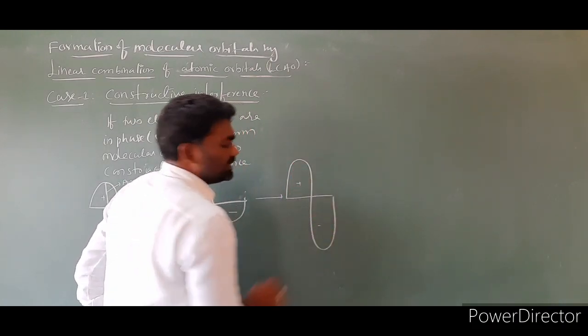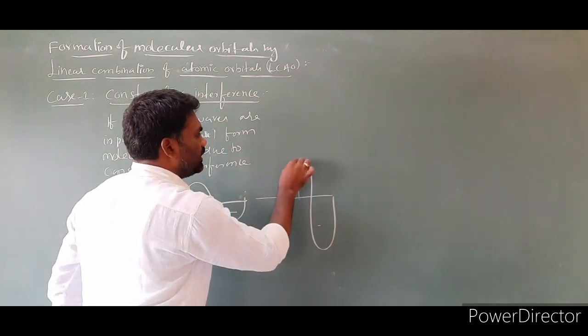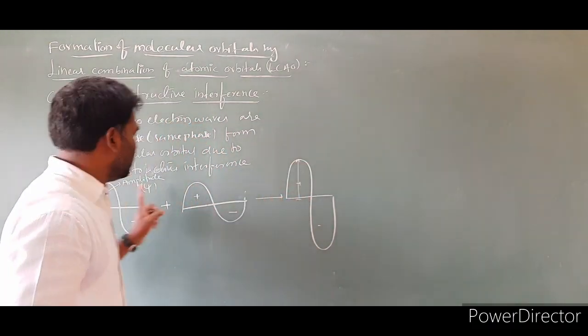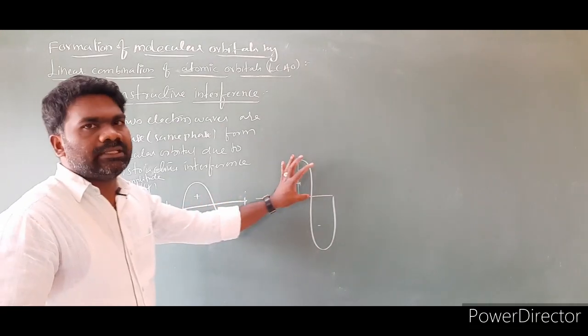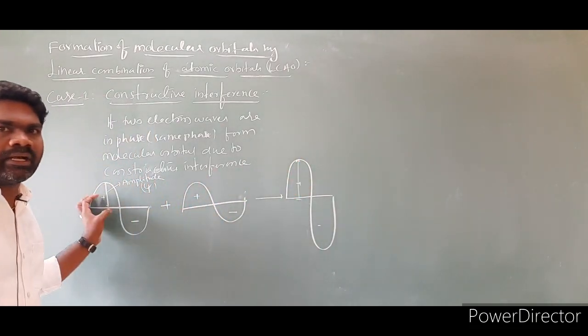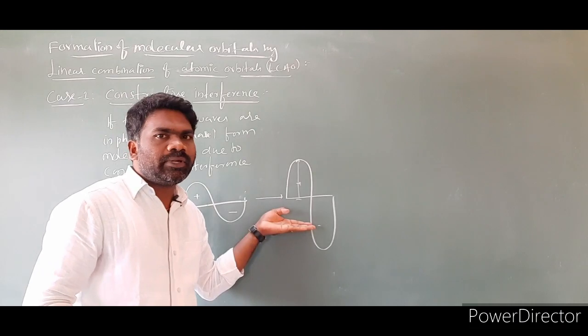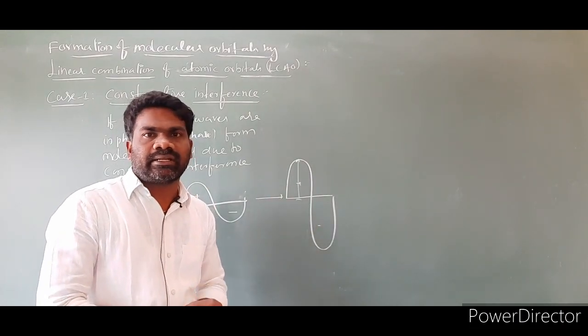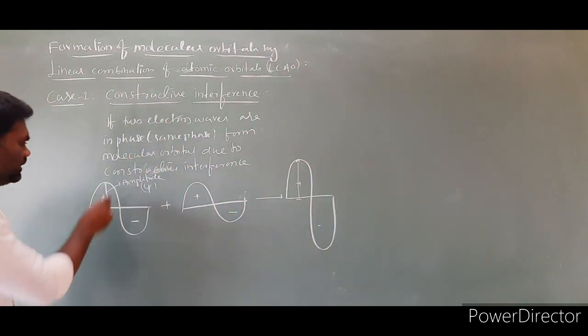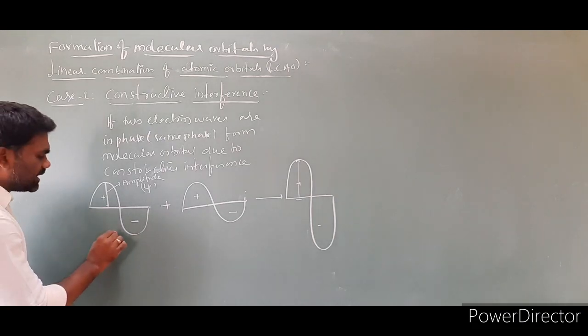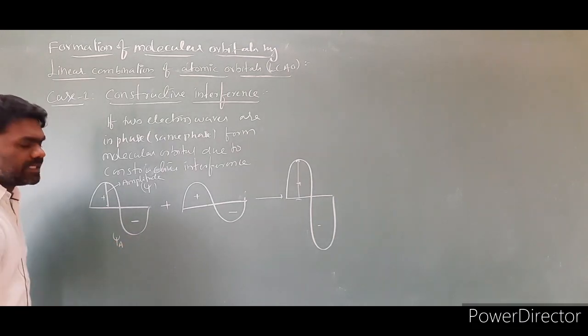This is the positive and this is negative. The amplitude is going to increase. Compare the amplitude of this wave, this wave and this wave. If two waves are in phase, the amplitude of the resulting wave is going to rise. So how can we show this? I am taking an atom A. Its wave function I am taking as psi A.